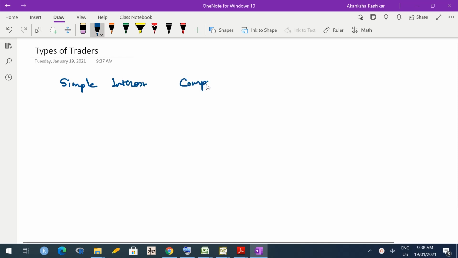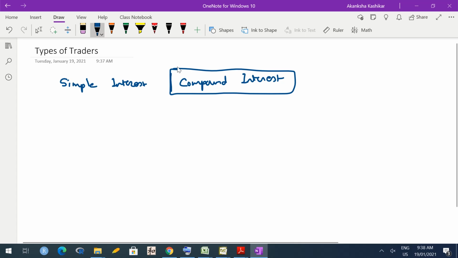So simple interest is not of much interest to us. We would be focusing on compound interest because whenever we are talking about investments or share markets, we are generally going to earn interest repeatedly and the interest is going to get added to whatever we already have. So we are going to talk about compound interest.